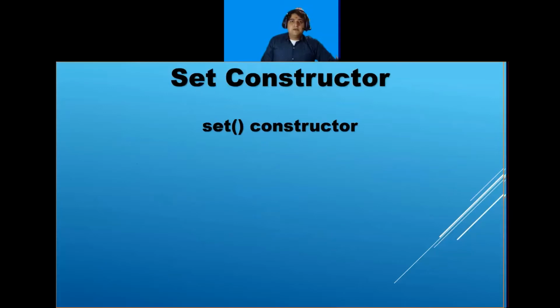My next topic is the set constructor. It is also possible to use the set constructor to make a set. So here if I write colors is equal to set, and inside the brackets I will give my tuple.